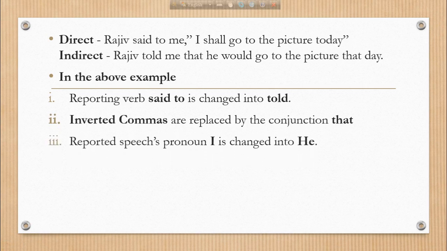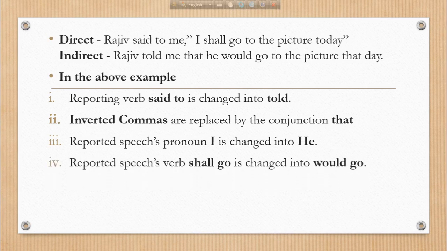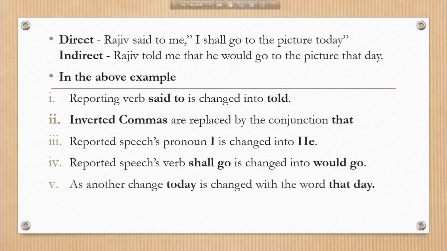and in the reported speech the pronoun "I" is changed into "he." The reported speech verb "shall go" is changed into "would go." As another change, "today" is changed into "that day." So the direct is: Rajiv said to me, "I shall go to the picture today." The indirect one is: Rajiv told me that he would go to the picture that day.